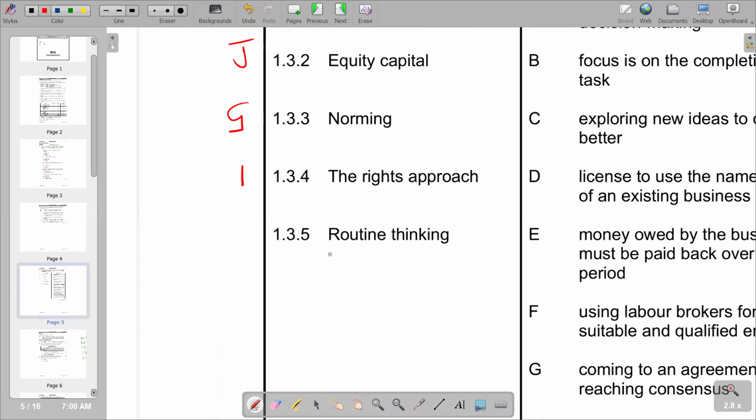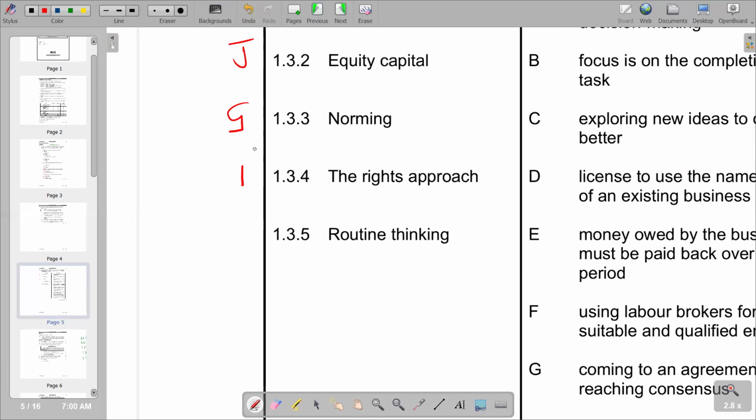Then we got the last one, 1.3.5, routine thinking. The explanation that we have on routine thinking is that it's a series of steps that guides your thought process. So your thought process is being guided by steps that you are following. You know that it's something that is predetermined on how to guide your thinking process.